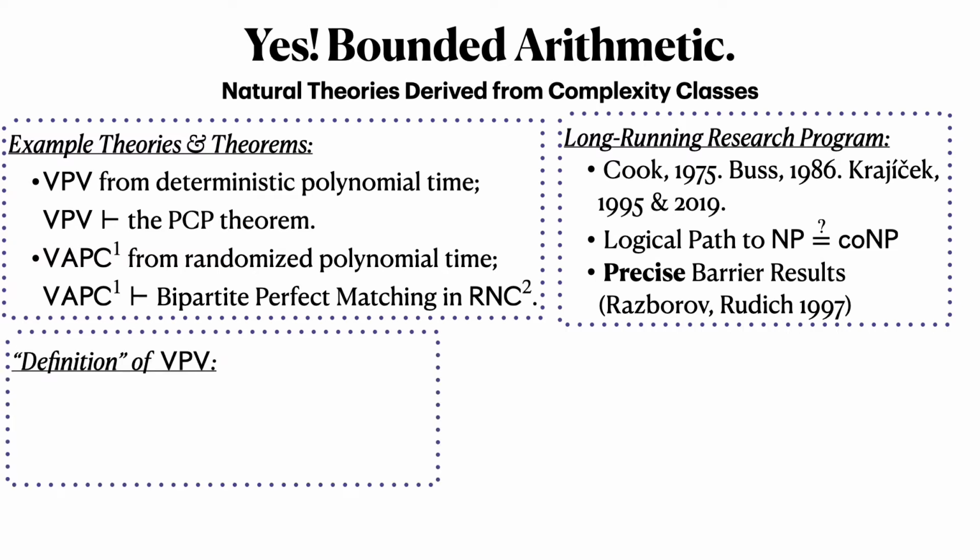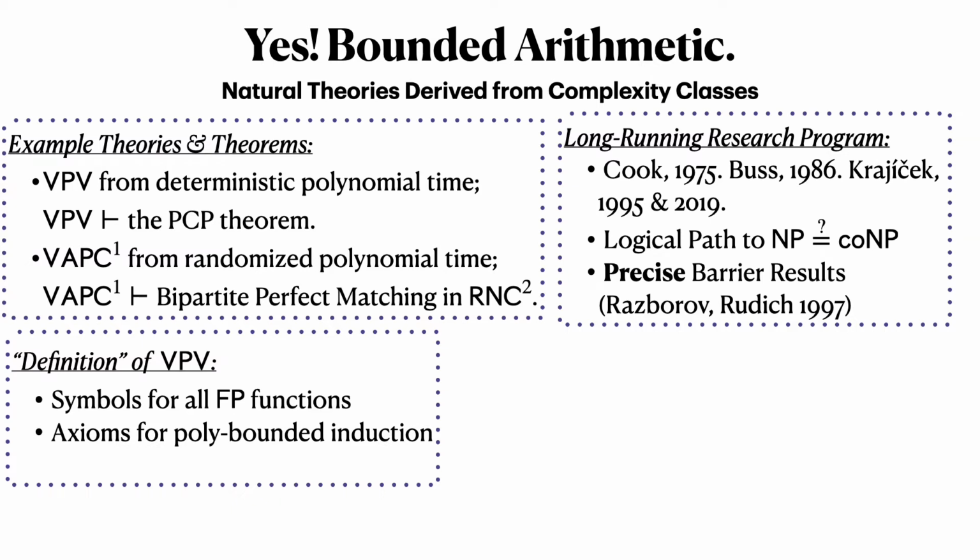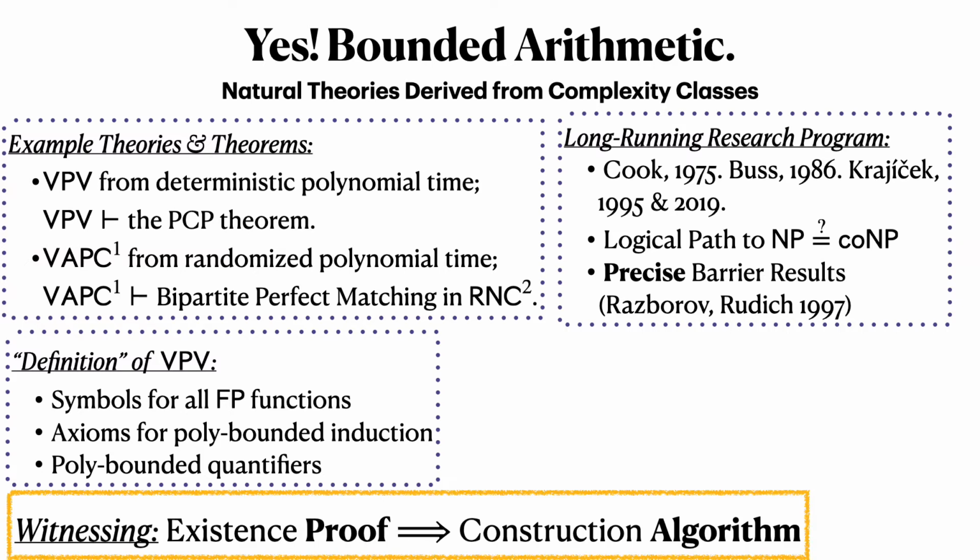Let's give a very thumbnail sketch of a definition of VPV. VPV has symbols for all polytime computable functions, axioms that allow it to do polynomially bounded induction and thus mimic a p-time Turing machine, and it has polynomially bounded quantifiers. So whenever you do existential or universal quantification, you are not allowed to quantify over objects that are too big to be expressed. And the major feature of these theories that we're going to exploit in our work is what's called witnessing.